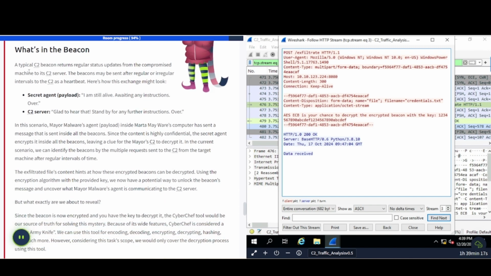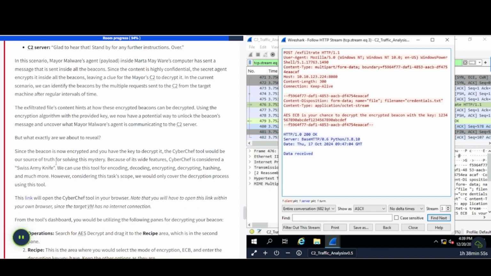What's in the beacon? A typical C2 beacon returns regular status updates from the compromised machine to its C2 server. The beacons may be sent after regular or irregular intervals to the C2 as a heartbeat. Here's how this exchange might look. Secret agent, the payload: I'm still alive, awaiting any instructions. Over. C2 server: Glad to hear that. Stand by for any further instructions. Over.